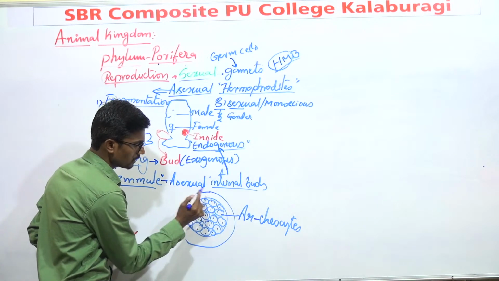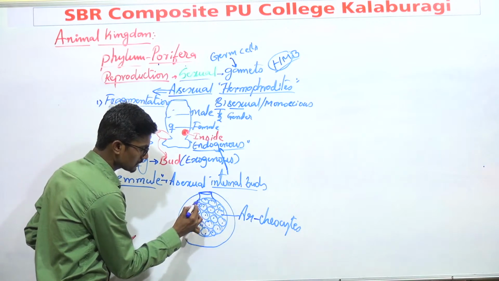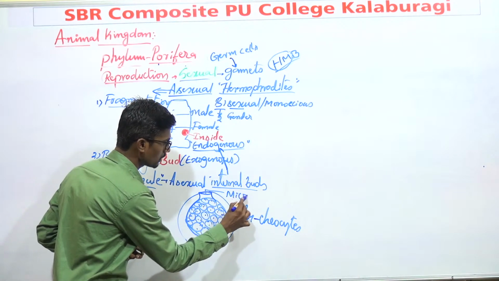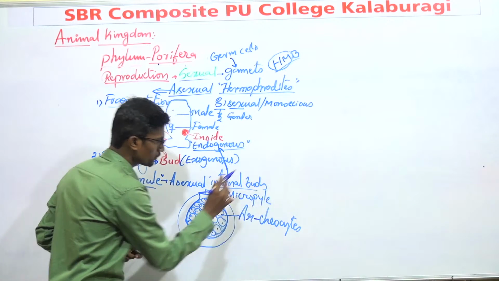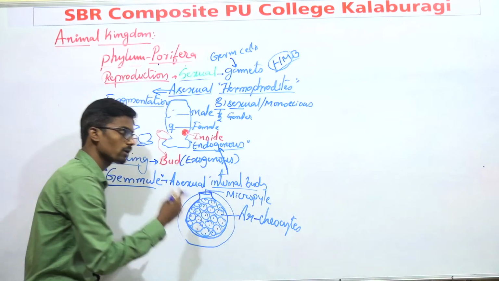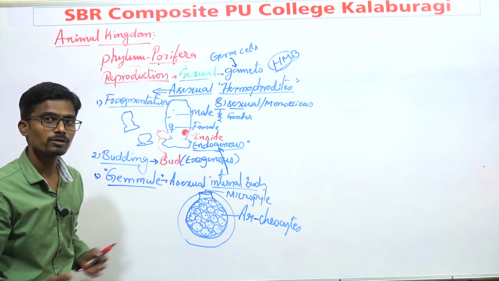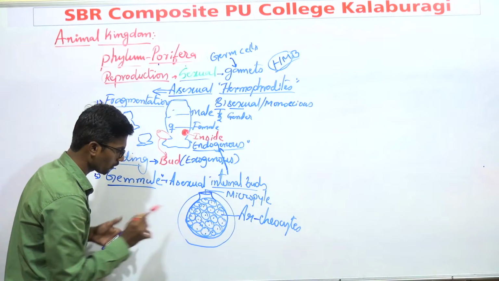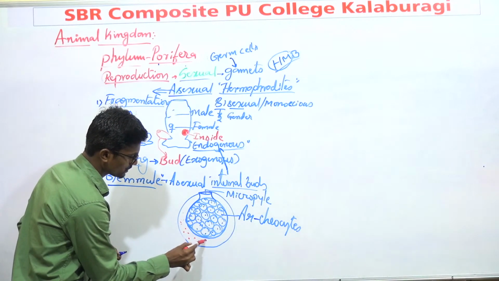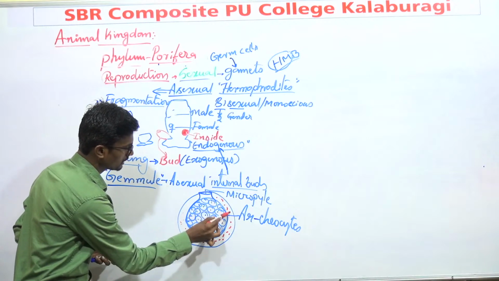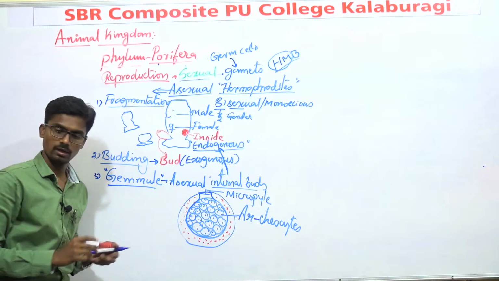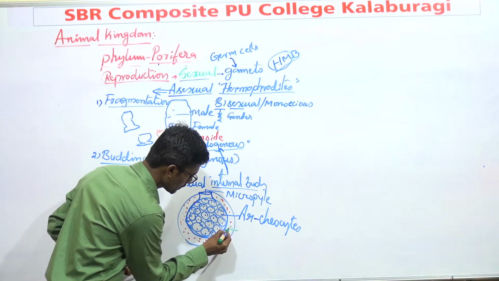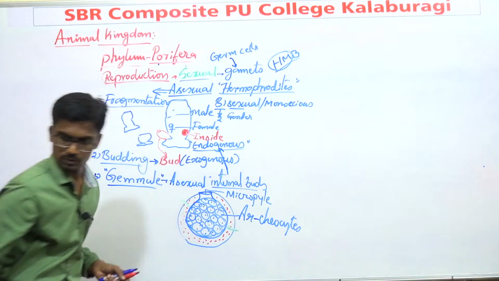And this gemmule has an external opening like this, and this external opening is known as the micropyle. Through this micropyle, the buds come out and develop into individual sponges. And later, in between these two layers, there is the presence of a hard jelly-like substance. This is the jelly-like substance, and this substance has various spicules like this. Spicules are present.